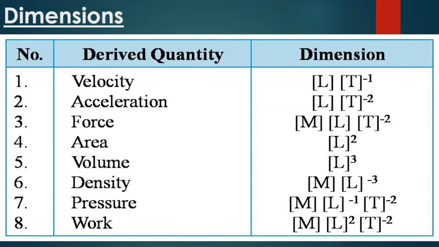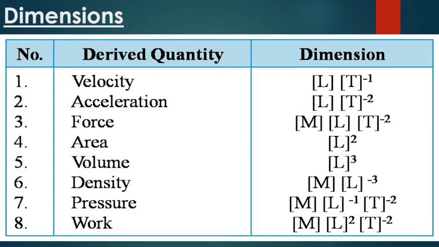Similarly for acceleration, it is the rate of change of velocity. So we know that velocity is equal to L over T, and the whole is divided by T. So when it is inverted, T multiplied by T becomes T square. So the dimension of acceleration will be LT to the power minus 2, enclosed in a bracket.